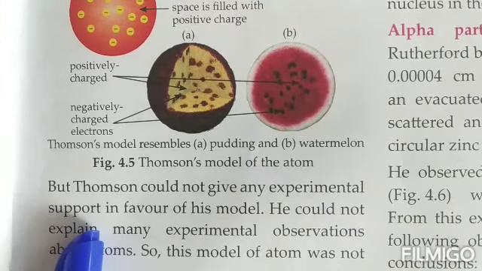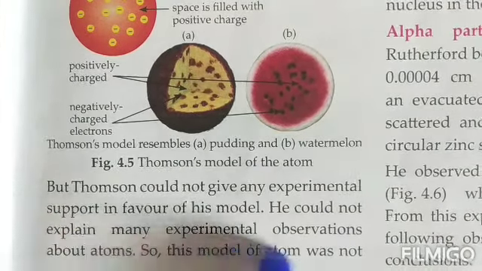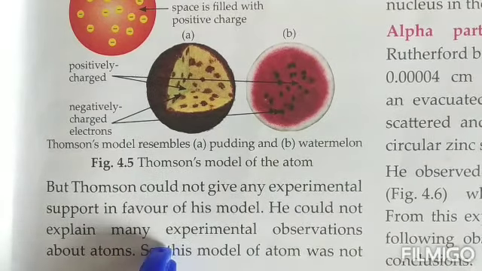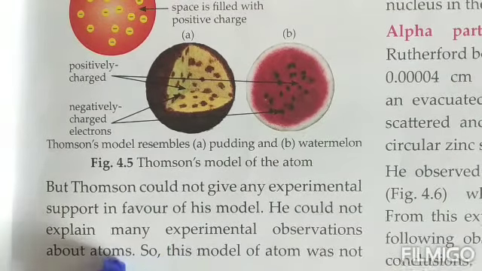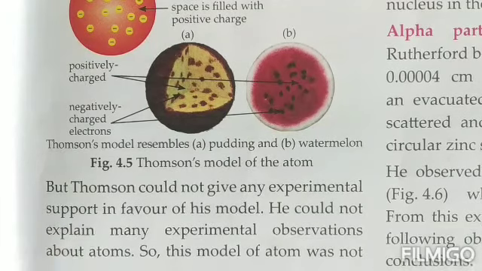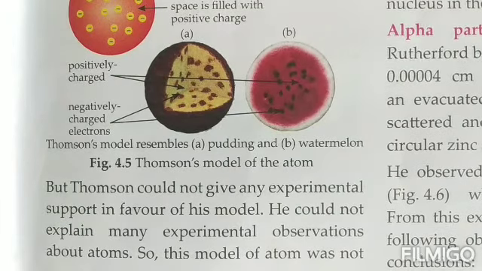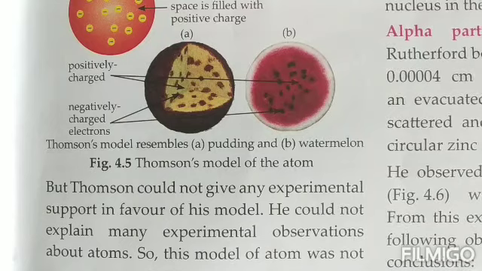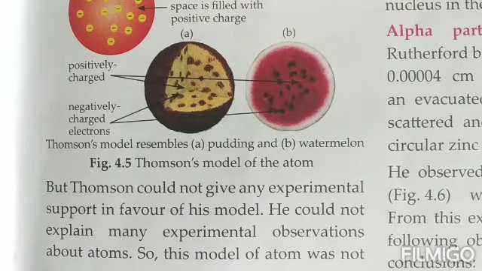Later on, Thomson's model was not accepted because he could not experimentally answer the various questions that were asked on the structure of an atom. But only one thing about his model was accepted, that an atom is electrically neutral. This theory that he had given was widely accepted by all the people.